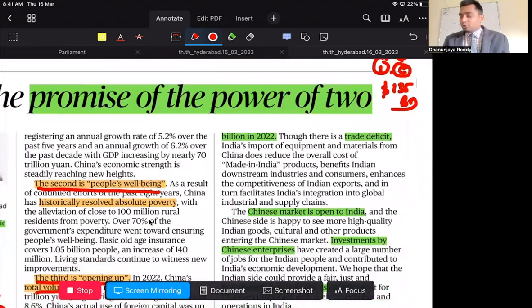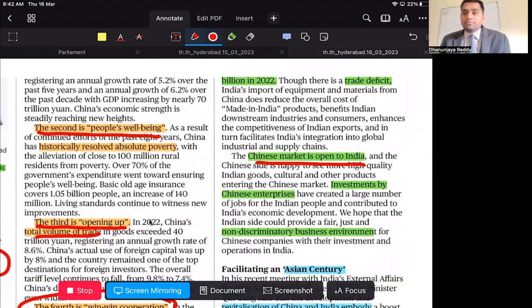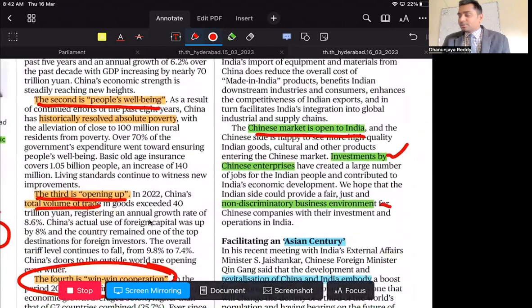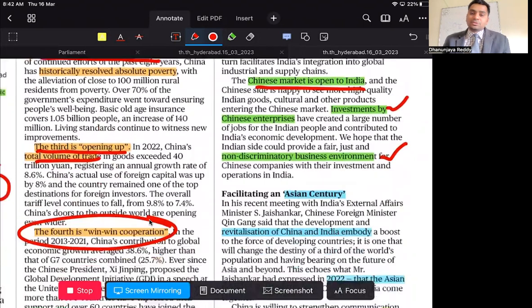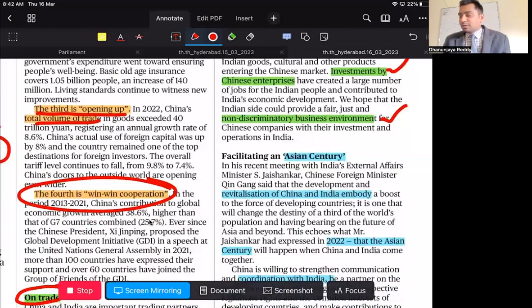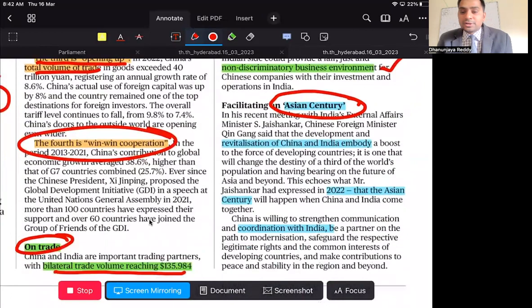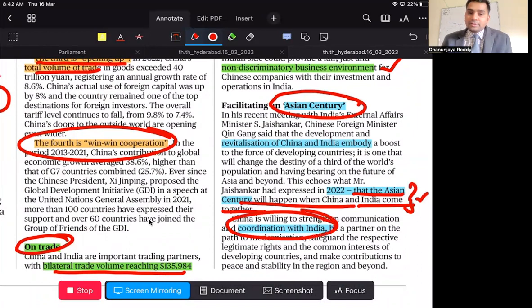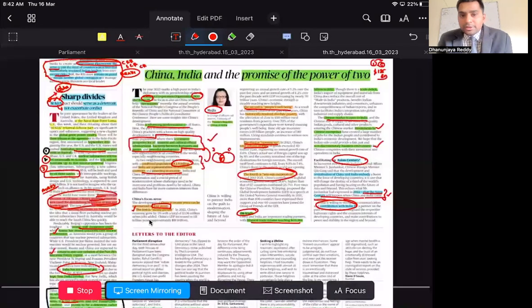Second one is that the Chinese market is open to India, and if the Indian market is open to China, then definitely both can have good market access to each other, and then investments can propel, and a non-discriminatory business environment should propel. This is what she is telling. Next one is all this will contribute to the Asian century that our external affairs minister Mr. Jaishankar is telling. In 2022, he said that the Asian century will happen when China and India come together. Now this is the coordination that India and China have to have. So a very quick analysis about how India and China can prosper.